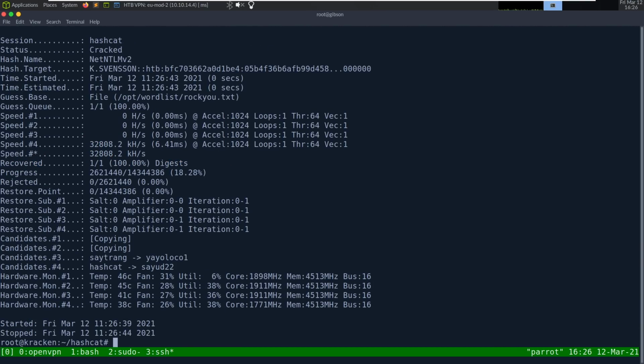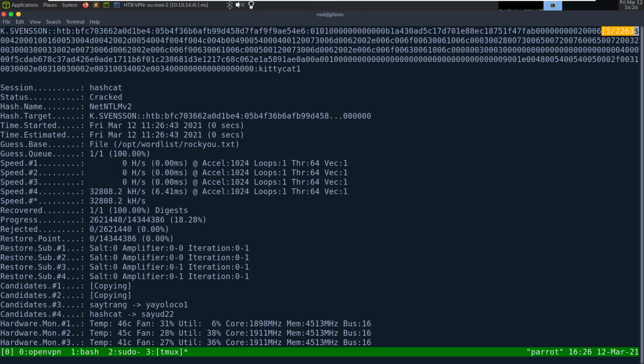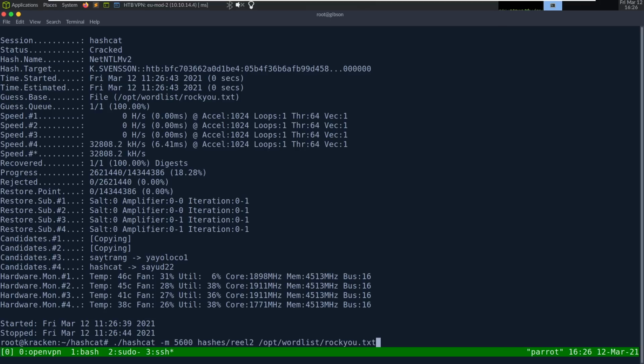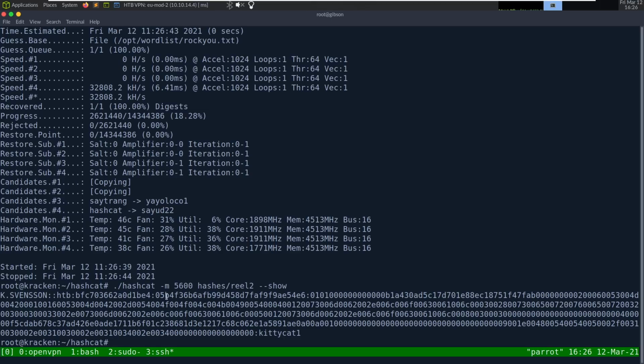Looks like it does. The screen scrolled pretty quickly. We can go up and see the password is kittycat1, or you can just get rid of the word list and do --show, and it will show you the hash. So we got k.svensson as kittycat1.